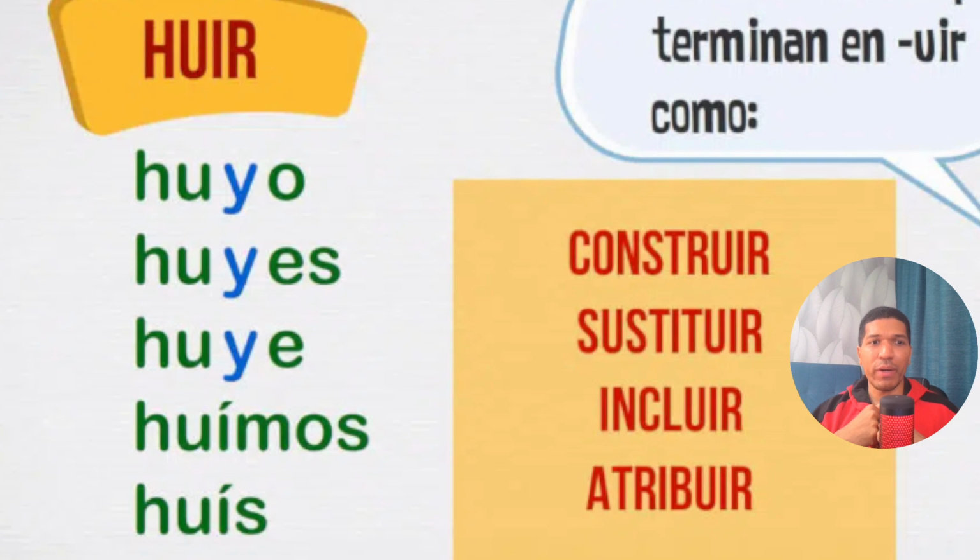Also, irregular verbs where we need to add the letter Y. The verb huir, to escape, to run away. If you see, we add Y, but nosotros y vosotros stay like a regular verb, nosotros y vosotros. We only need to add Y in yo, tú, él, y ellos, y ella. And we have some verbs like construir, to build, sustituir, incluir, atribuir. Also, we need to add the letter Y.